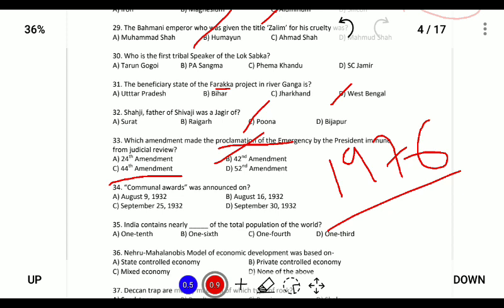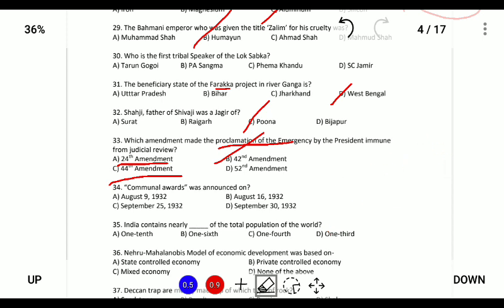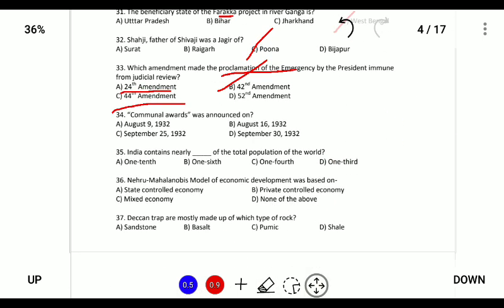If you look at the other options, the 44th Amendment reversed the changes that were made by the 42nd Amendment, and the 24th Constitution Amendment is very important because this amended Article 368, providing that the Parliament can amend even the fundamental rights. Next, the Communal Award was announced by the Prime Minister of Britain, Ramsay MacDonald, and he announced it on August 16, 1932.